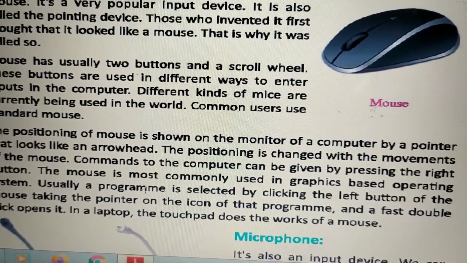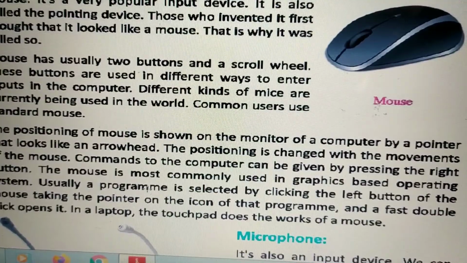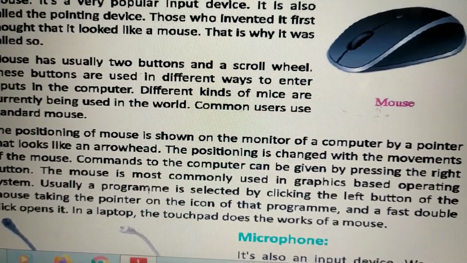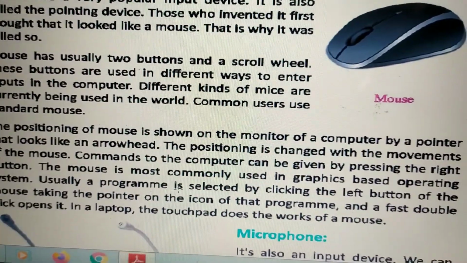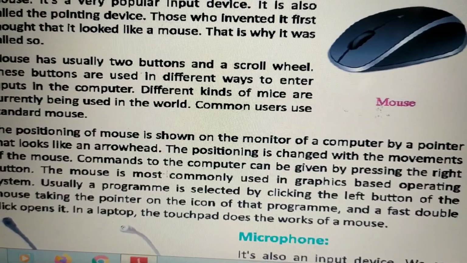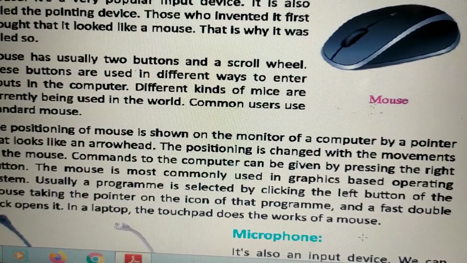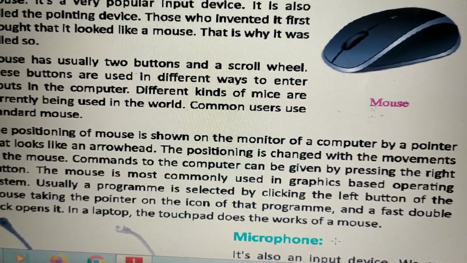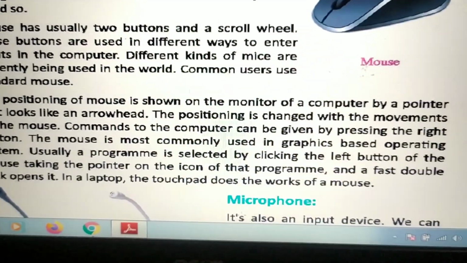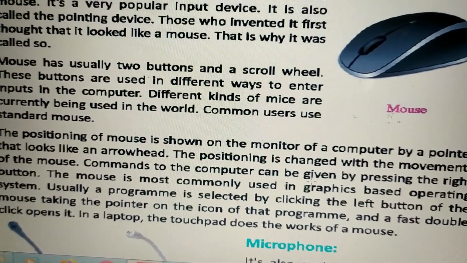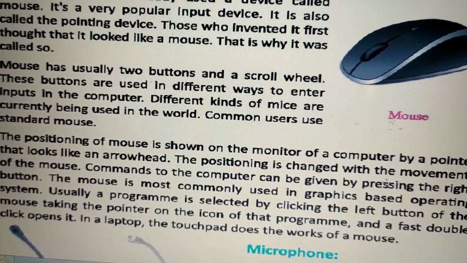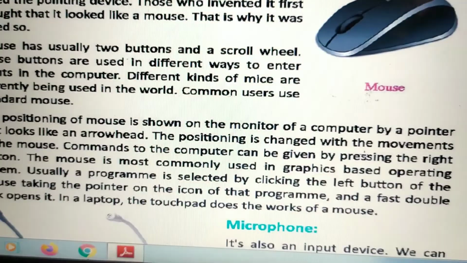If we click double on a mouse, it opens a file. Okay, boys. In a laptop, the touchpad does the work of a mouse.